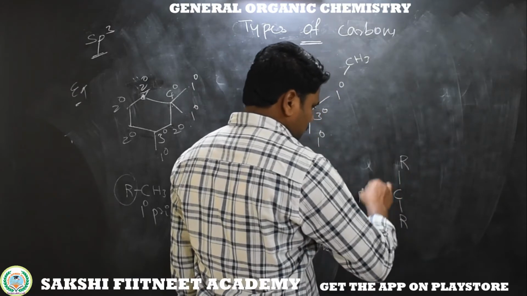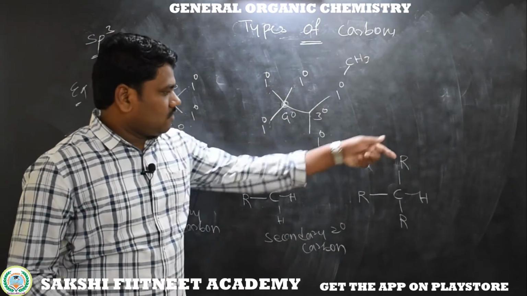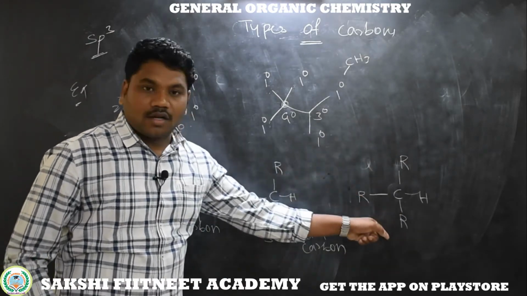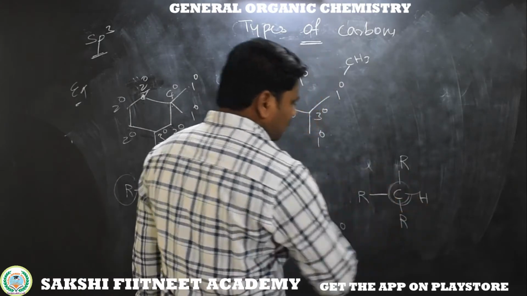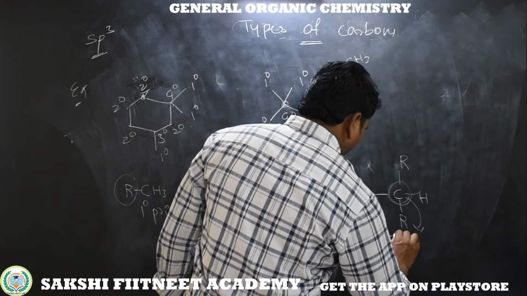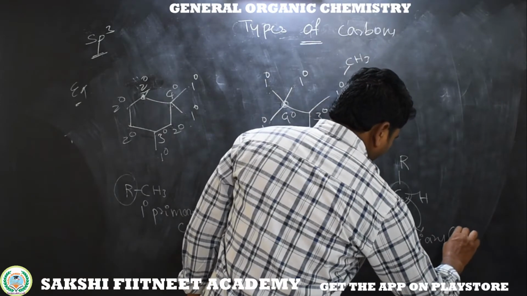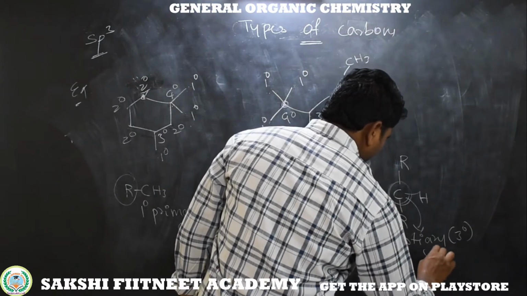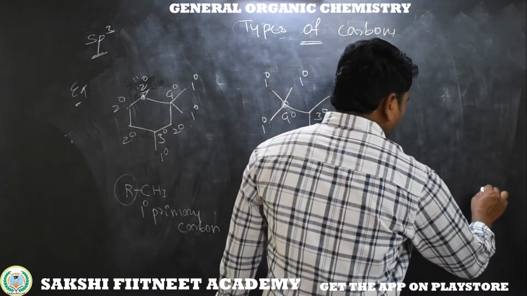Next, this carbon has 3 alkyl groups, so 3 carbons and 1 hydrogen. We can represent it like this: 1 alkyl group, second alkyl group, third alkyl group bonded to this carbon. So around this carbon we have 3 alkyl groups and 1 hydrogen. This is called a tertiary carbon. Tertiary carbon.